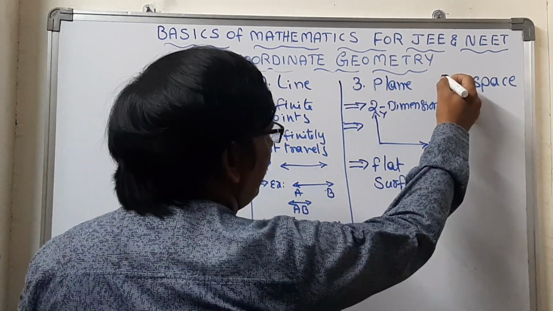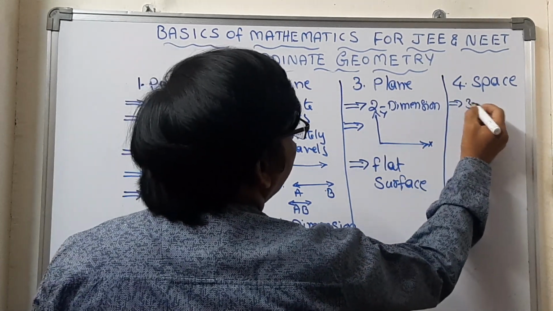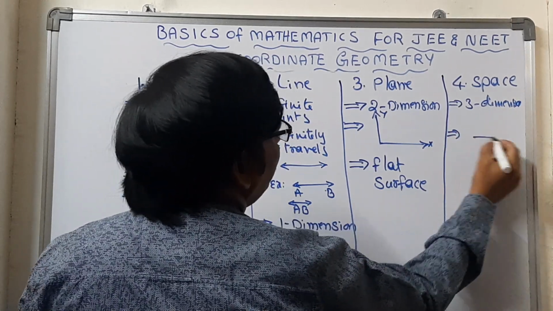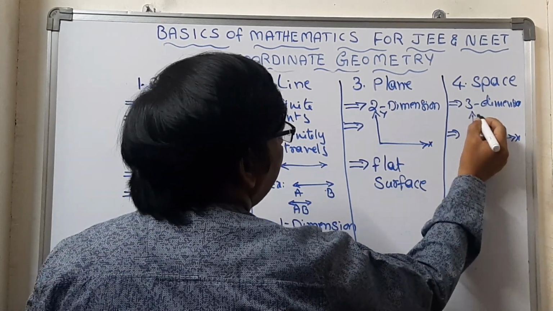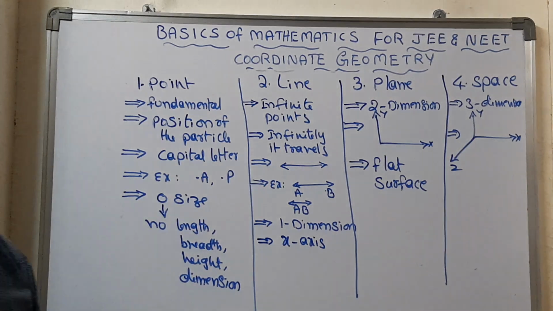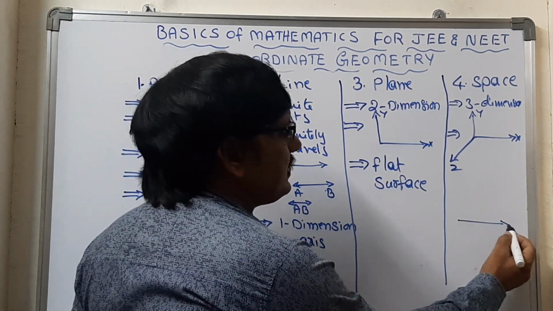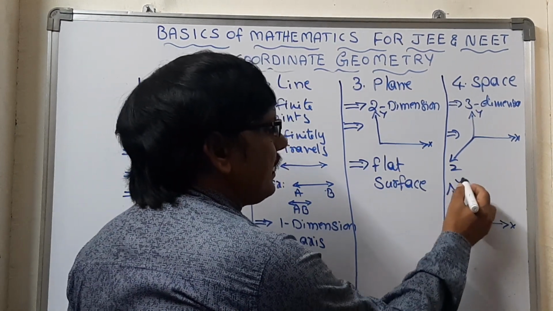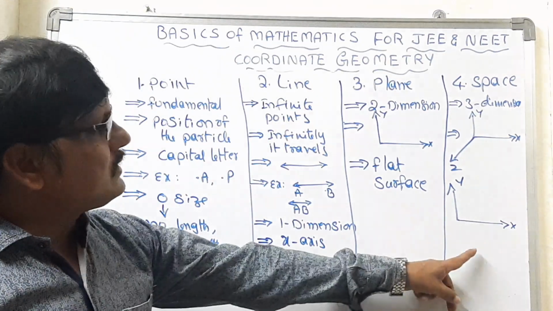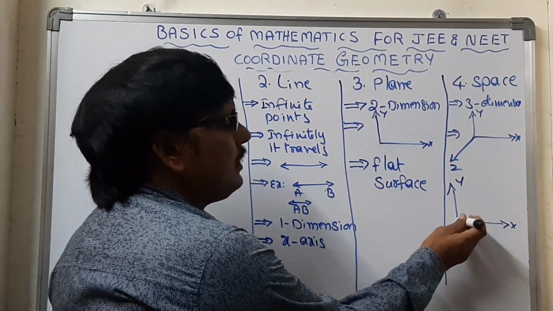And the space. What does space tell you about? Space is three dimensions. For convenience we draw the third dimension in this direction, but actually it is not possible to draw it like this. If you take this as the x-axis and this as the y-axis, the z-axis should be perpendicular to both x and y. For our convenience we express it like this, but the actual representation should be like this.